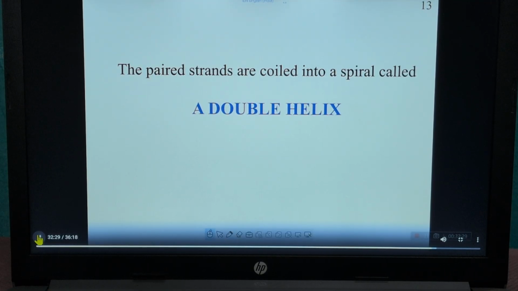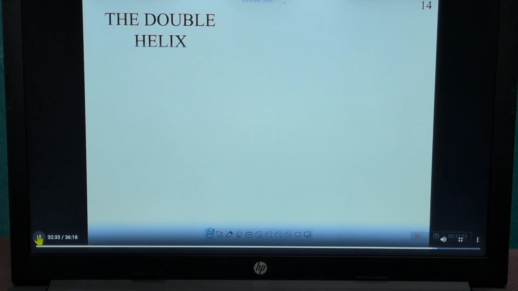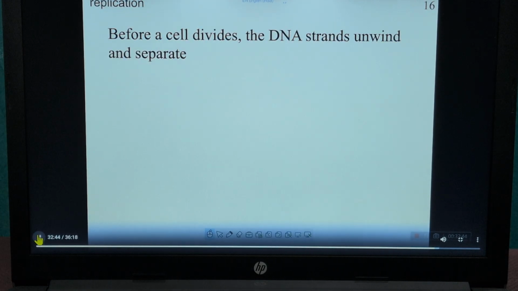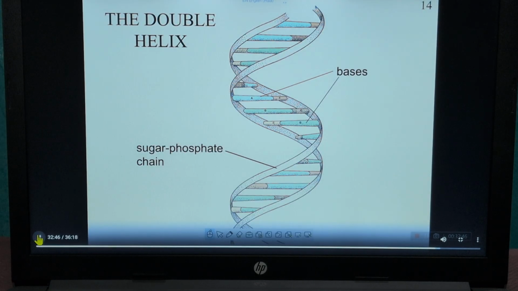Now the paired strands are coiled into a spiral called a double helix. How will the double helix DNA be formed? Actually, when these nitrogenous bases are paired, there is a helical formation, like the alpha helix you understand in protein structure, like that only.